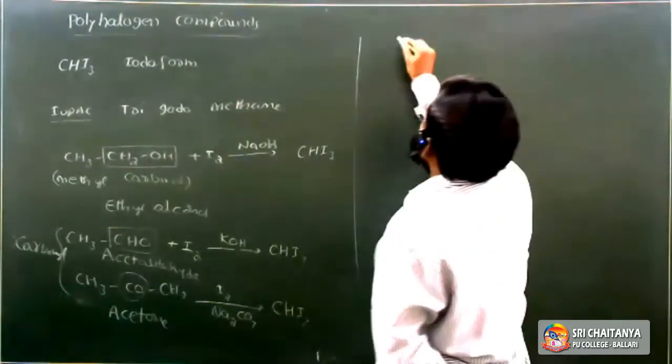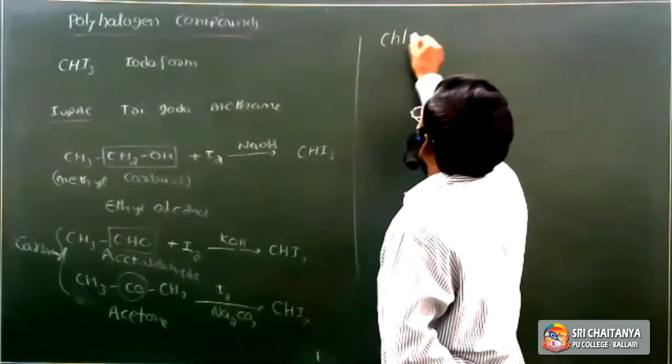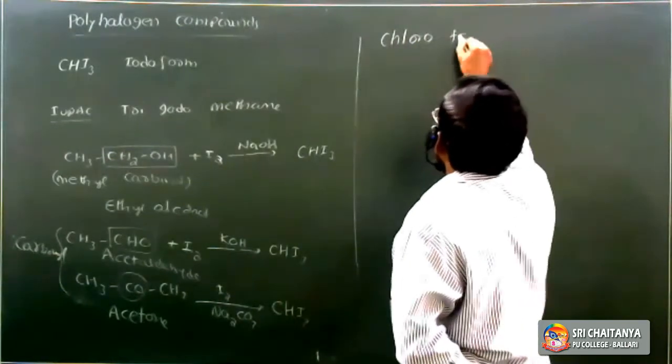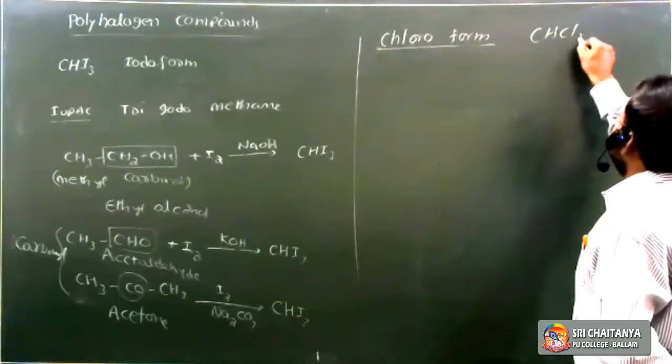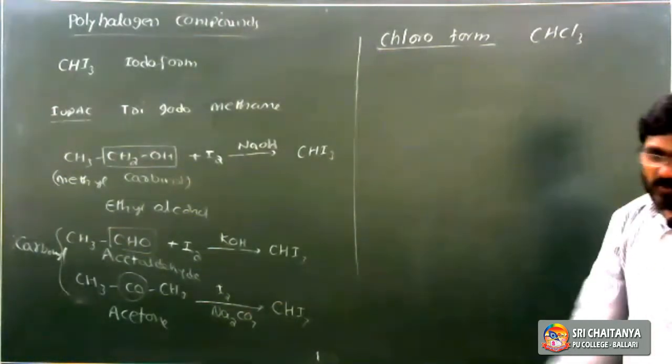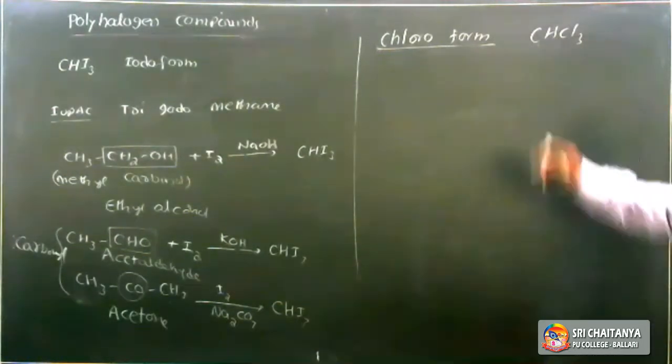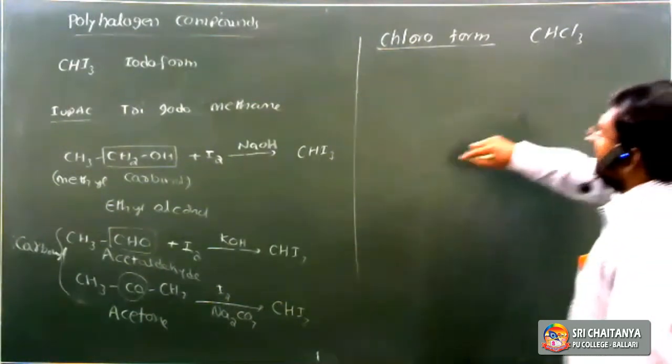The next one is chloroform. Chloroform, formula CHCl3, is trichloromethane by IUPAC name.